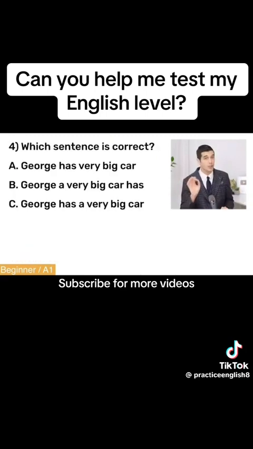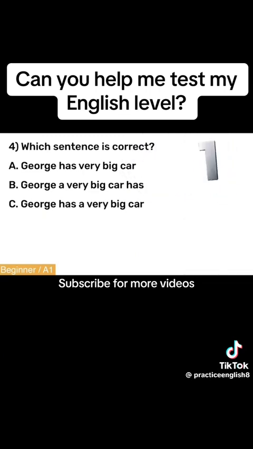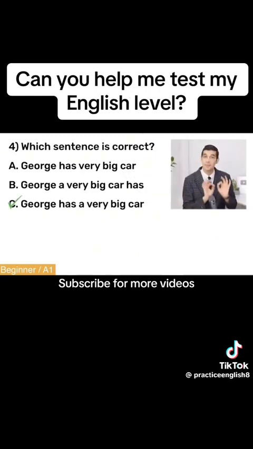But in general, we don't. Next question, which one is correct? George has a very big car. George, a very big car has. George has a very big car. George has a very big car.